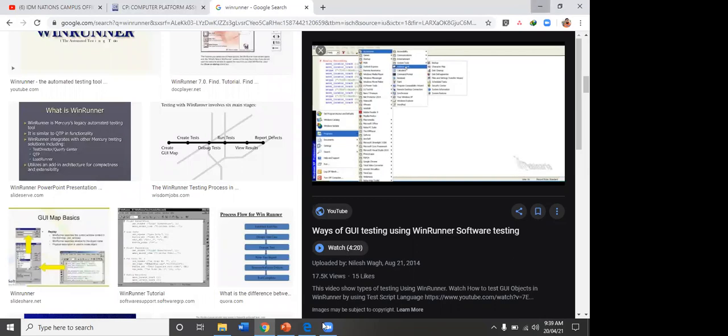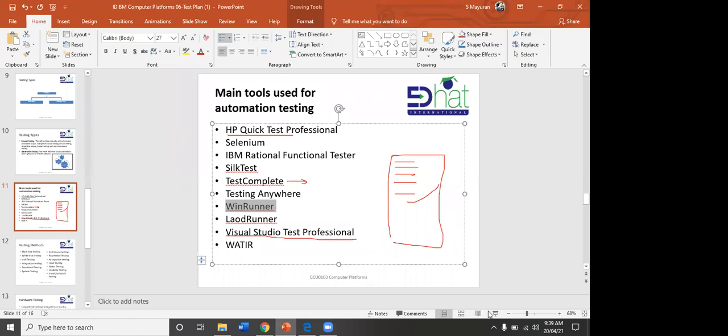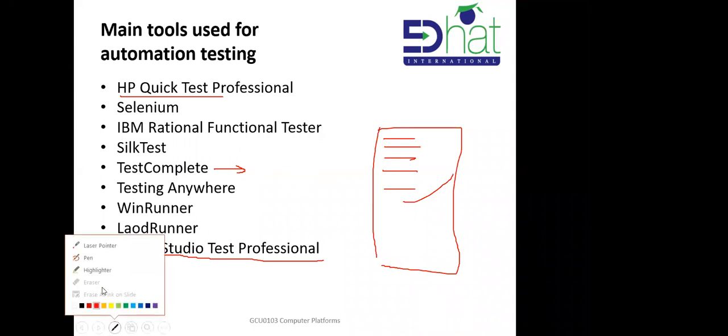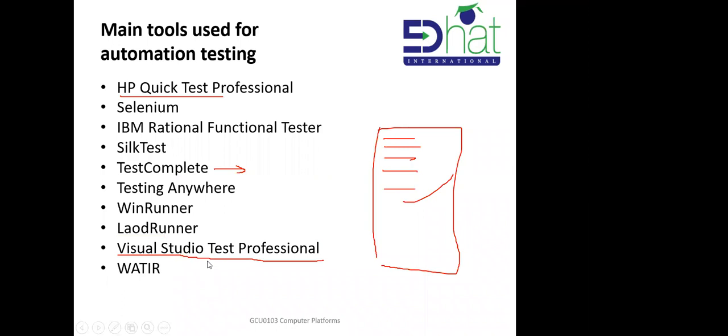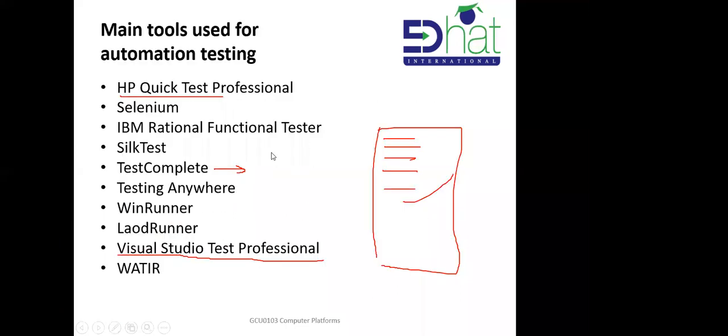So for each and every software, when you are trying to work, the company will give you training on how you have to use that particular software and how you have to do the generating. When you test using this software, you can easily create a test report also. That is another beauty. Test reports you can easily create, whatever you want, right? Okay. So that is testing tools. So we'll write down the tool's name also, then it's easy for you.